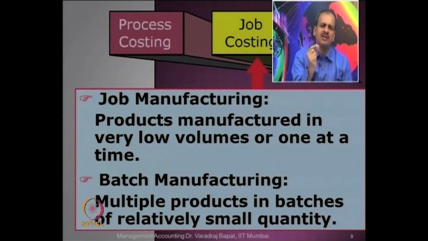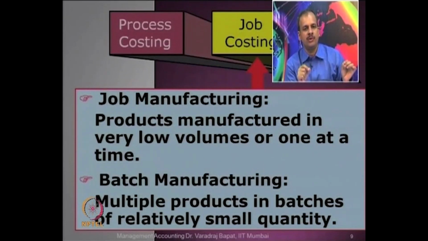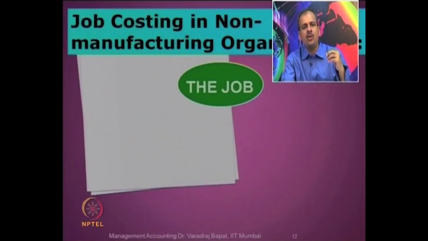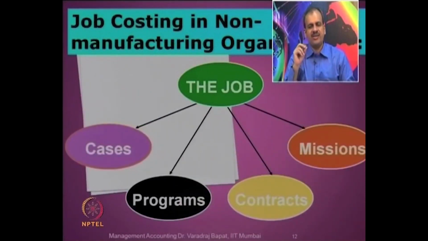If you want some furniture suitable for your living room in your house, perhaps you may hire an interior decorator, and as per your specifications, the carpenter makes the furniture. It becomes a case of job manufacturing. Are you getting? So these are the various methods. Now, in non-manufacturing scenarios, job costing is used for making up cases, programs, contracts, missions. They are customized, so you have to use job costing.